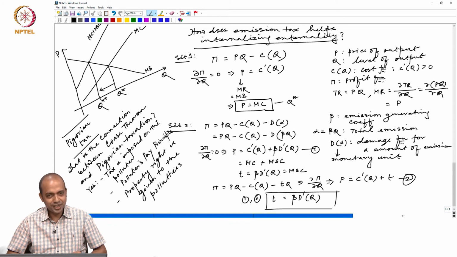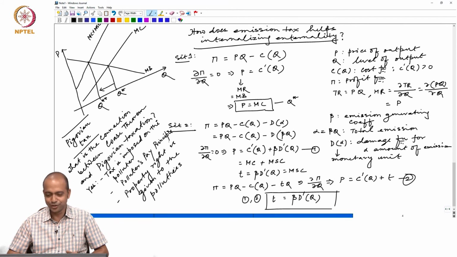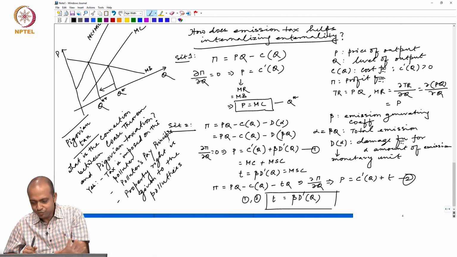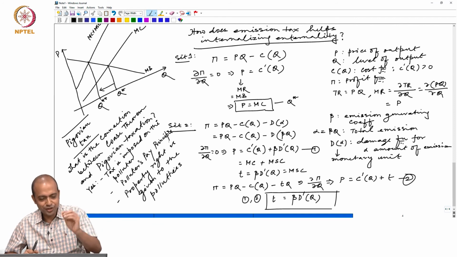The government is saying you do not have any property right to pollute, rather society has the right to enjoy a clean environment, and if you need to produce or pollute, you rather pay some tax or compensate the pollutees for their suffering. The tax then collected would be used for cleaning purposes. That is the idea. Okay. So this is how the polluters pay principle and emission tax work.